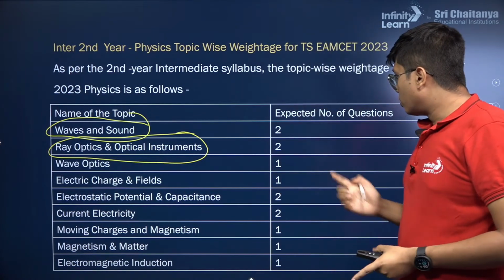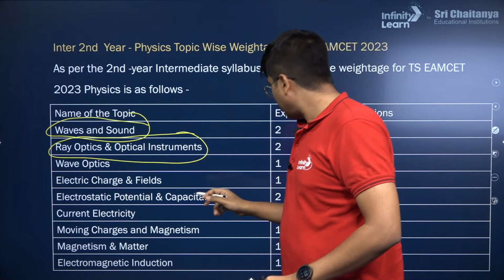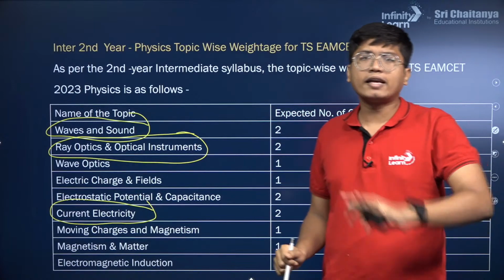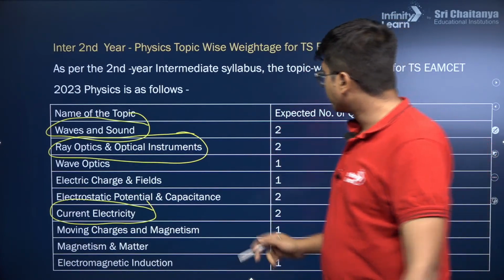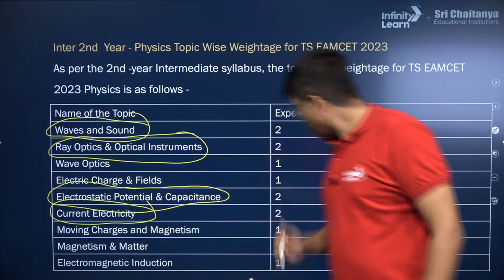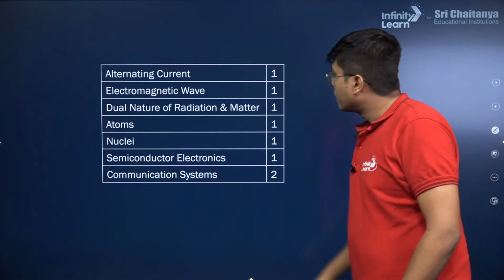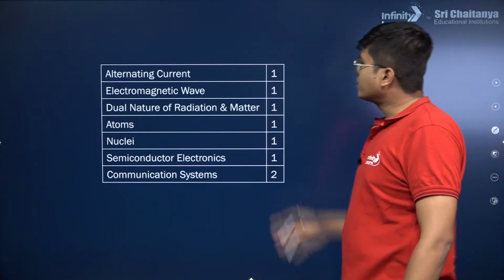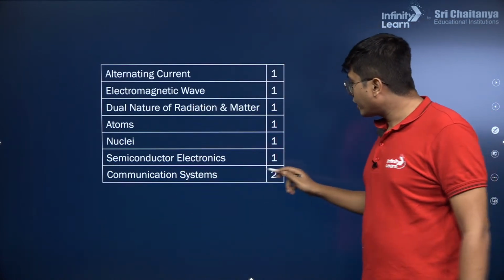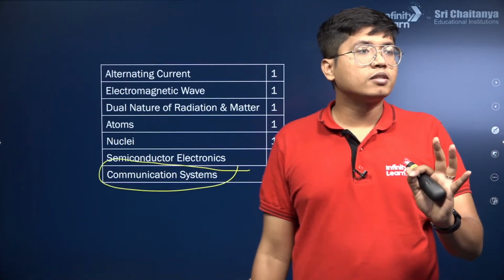Okay, so again electricity, comparatively lower weightage than JEE Mains, but still, if this was JEE Mains, current electricity would have huge weightage. It has the highest weightage among all chapters in JEE Mains. Then you have electrostatics, potential and capacitance. So electricity chapters are again important. Next we have the other smaller chapters like alternating current, electromagnetic waves, dual nature, atoms, nuclei, communication systems. Important, but only a few direct formula based questions come.